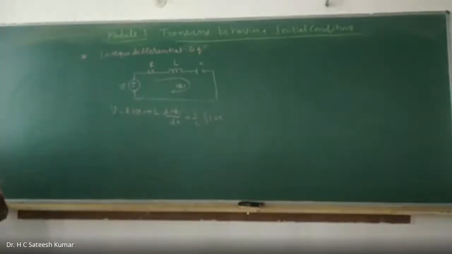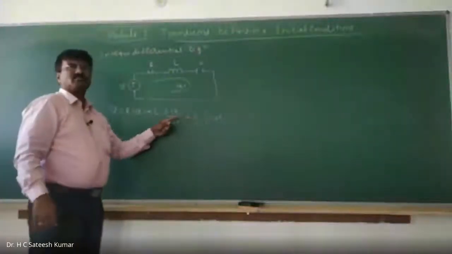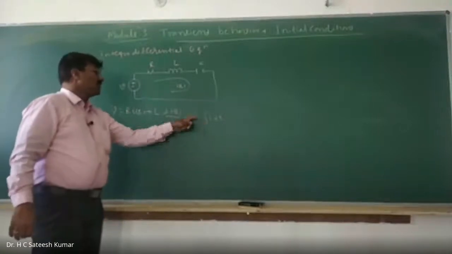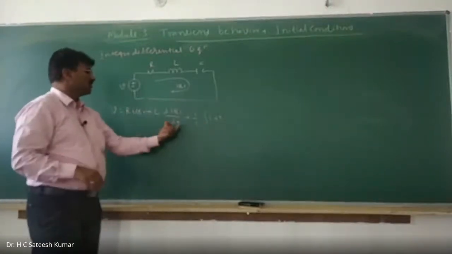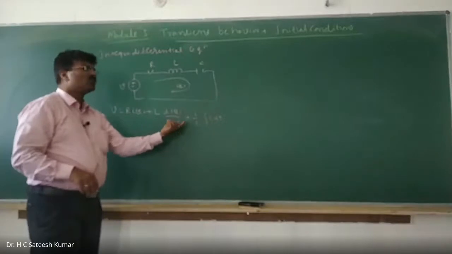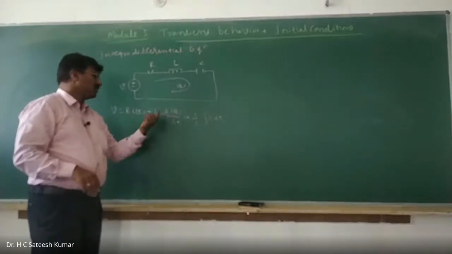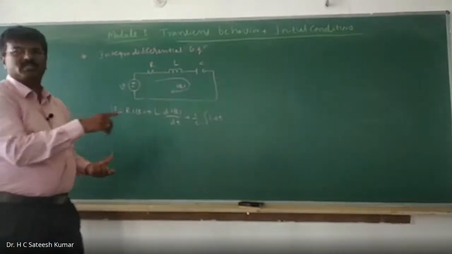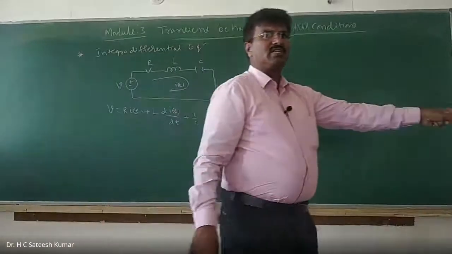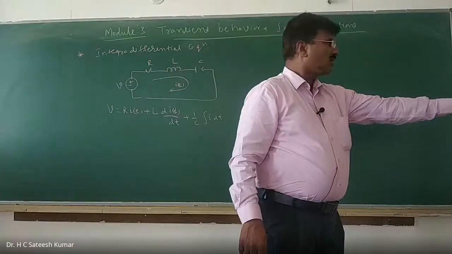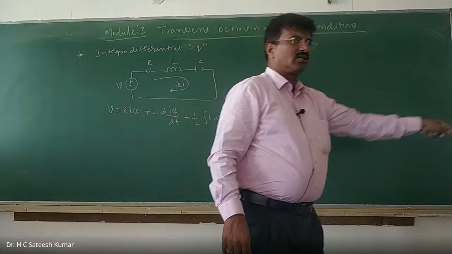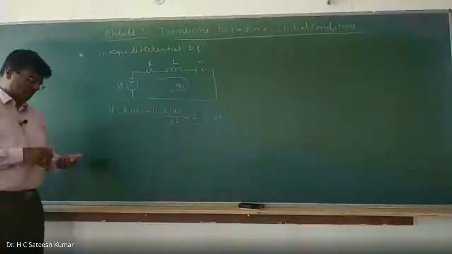That means this is in the form of integration as well as differentiation. So any network is represented in the form of an integral differential equation, that means the equation consists of both integration as well as differentiation.